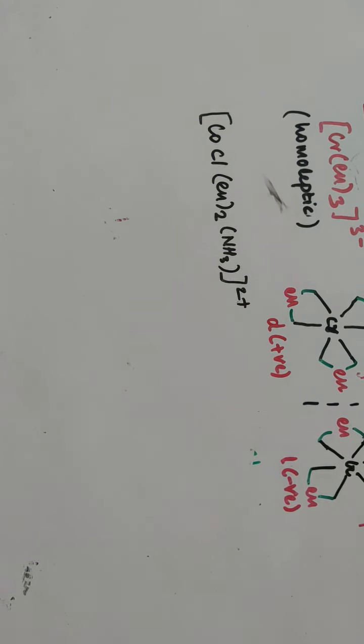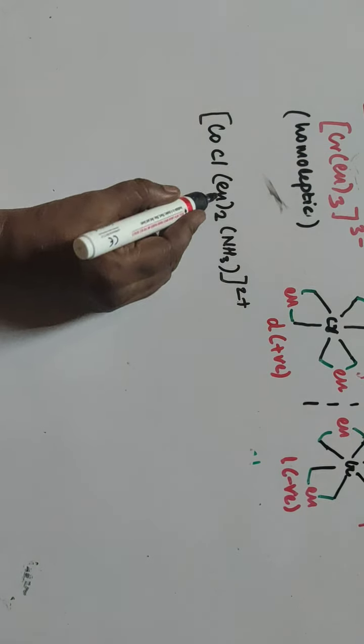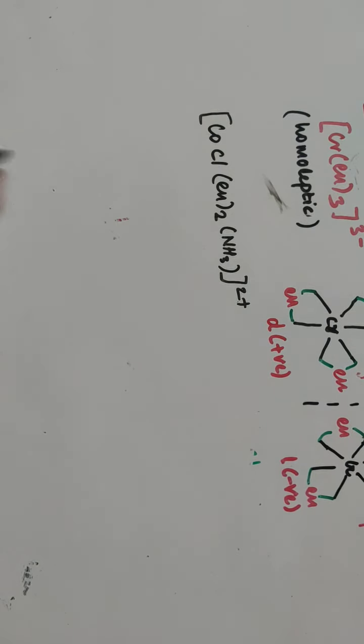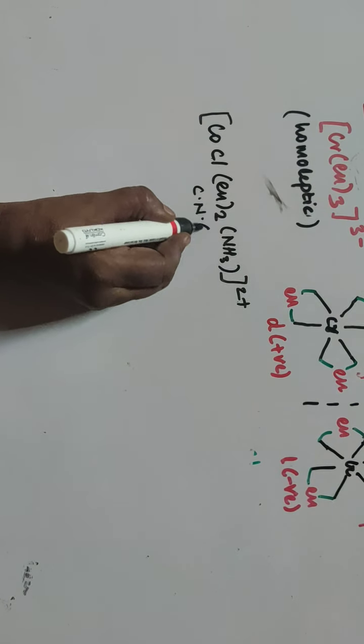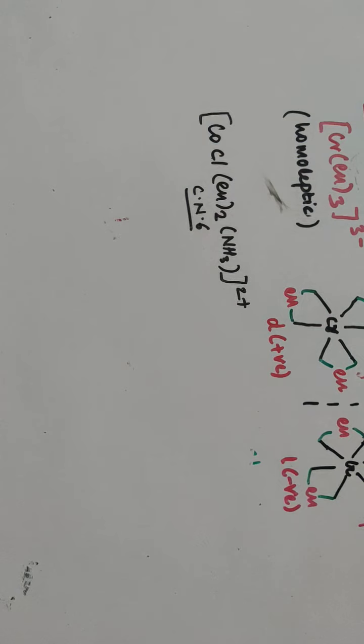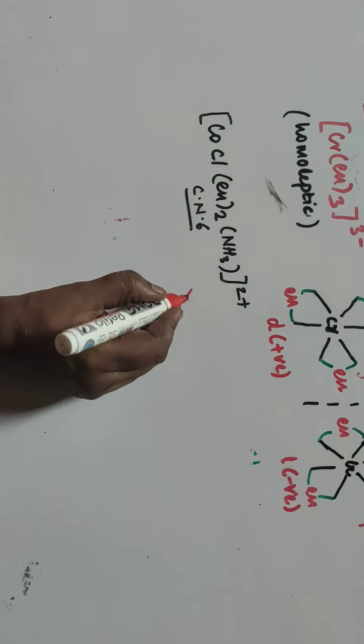Here also the coordination number is 6, because 2 ethylene diamines are there, so 2 times 2 is 4, 5 and 6. So the coordination number is 6 and hence the geometry is octahedral. So we'll show here the octahedral geometry.